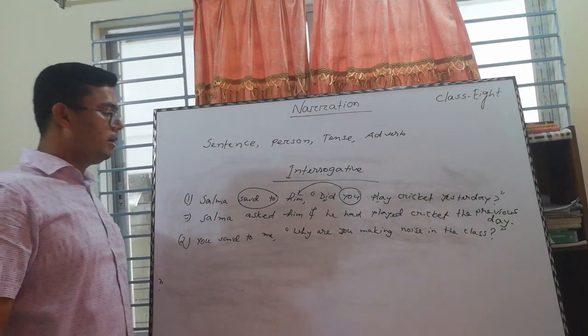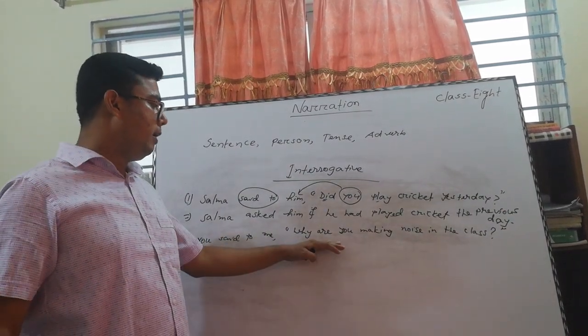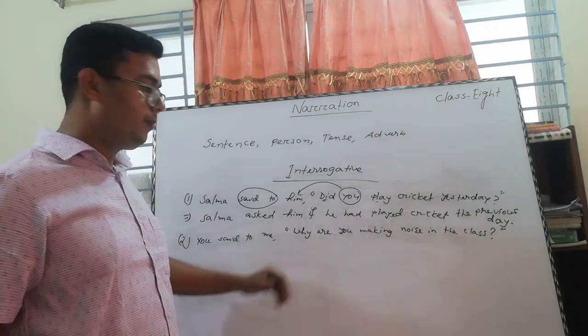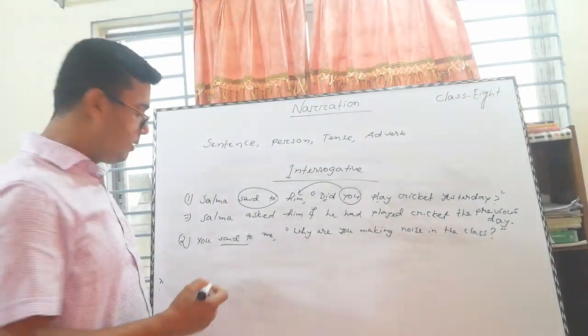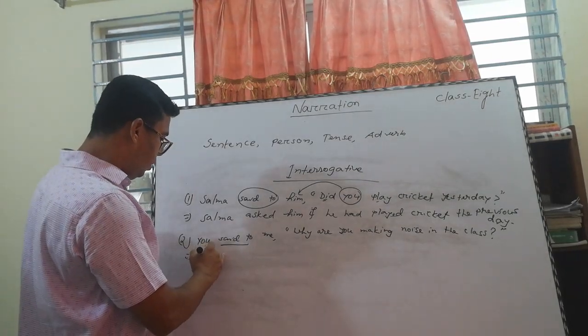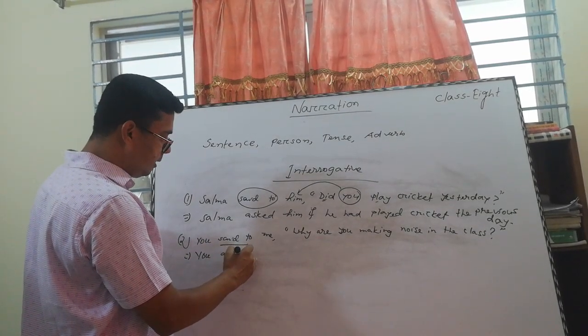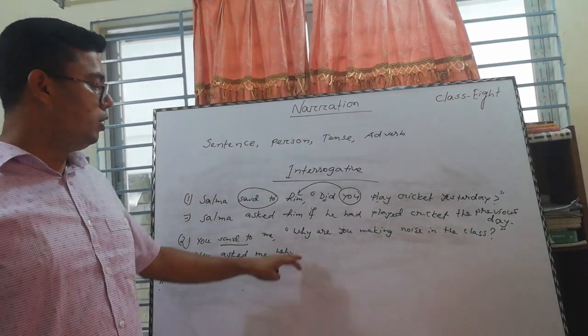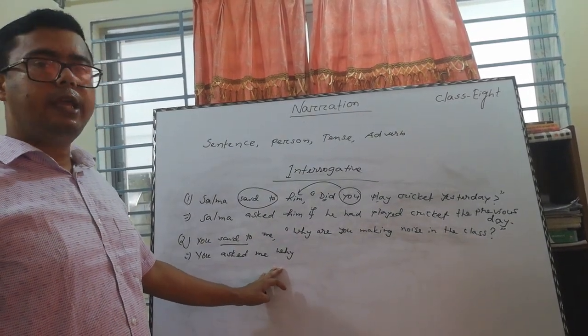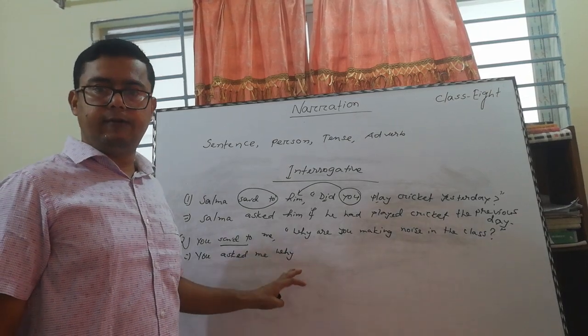This is another interrogative sentence, and it starts with a WH word. Whatever it is, "said to" becomes "asked." So the answer should be: You asked me. Then come to the WH word. You need not write "if" here because the WH word is available.